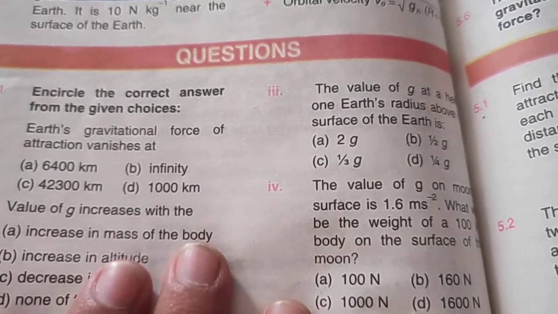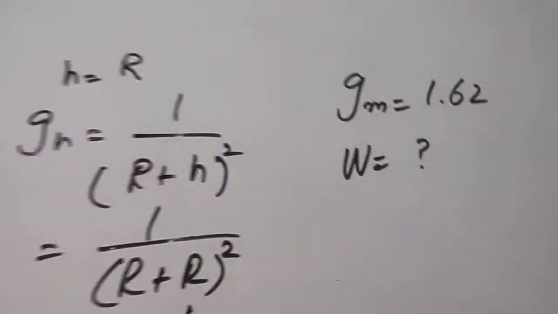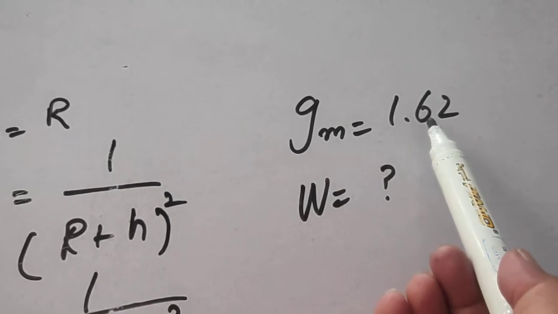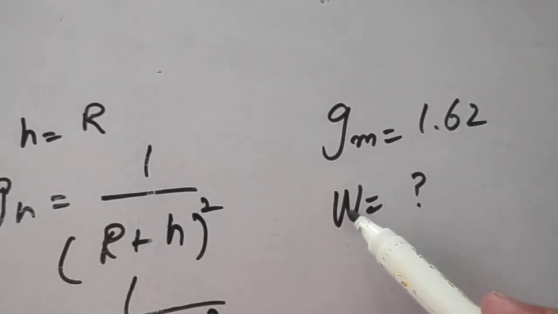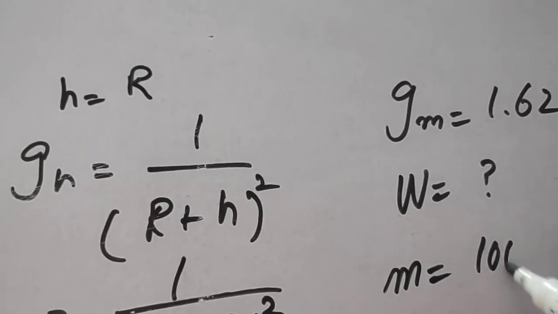Next is the value of G on moon surface is 1.62. What will be the weight of an object? Now, value of G on the surface of moon is 1.6. We have to calculate the weight of the object whose mass is 100 kilogram.